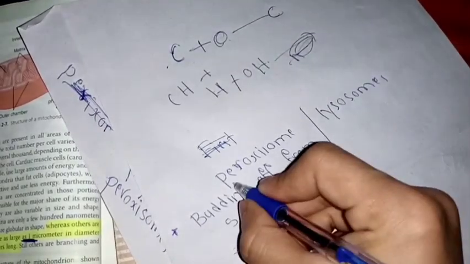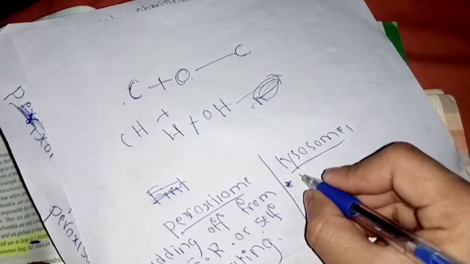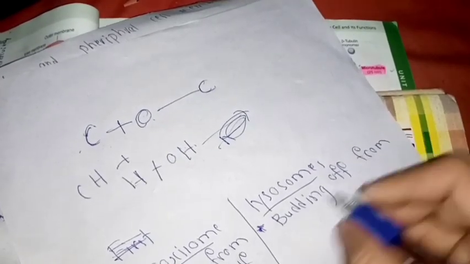And lysosomes are budding off from the Golgi apparatus. Second difference: